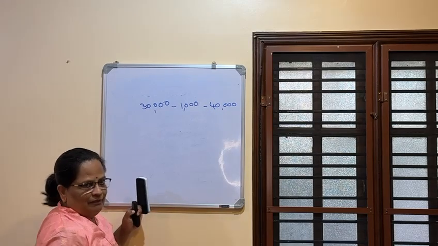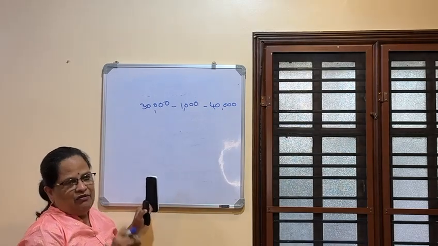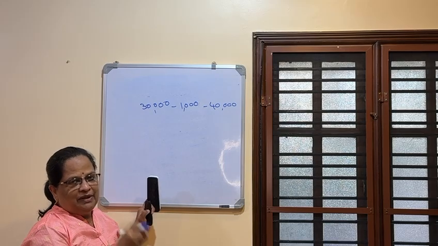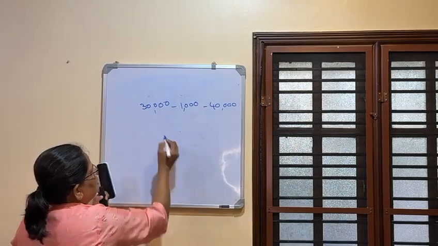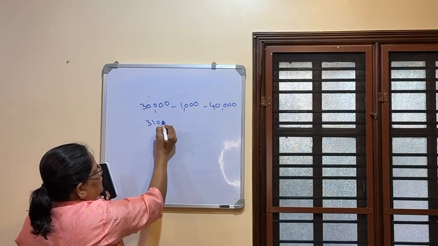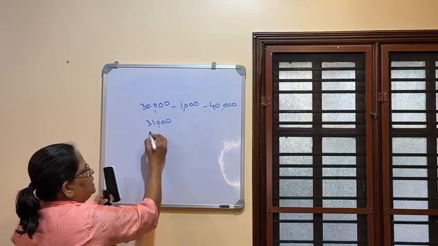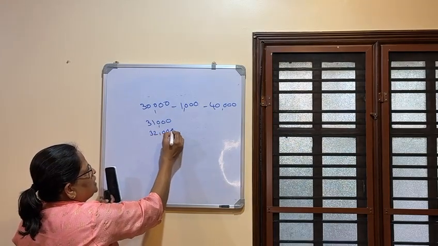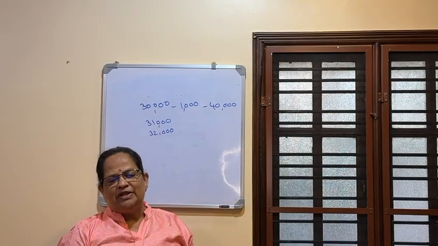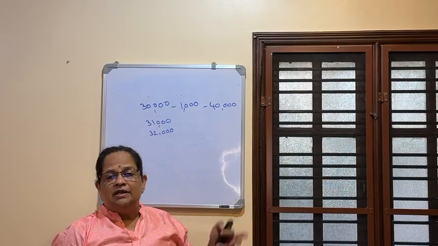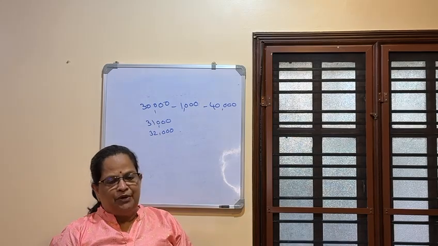Now what does it mean? You start with the salary. If you are joining on January 1st, then your starting salary for the calendar year will be 30,000. Next year it will become 31,000. Next January it will become 32,000. Like that till you reach 40,000. Then once you reach 40,000, they will give the next pay scale. This is also important in salary computation.